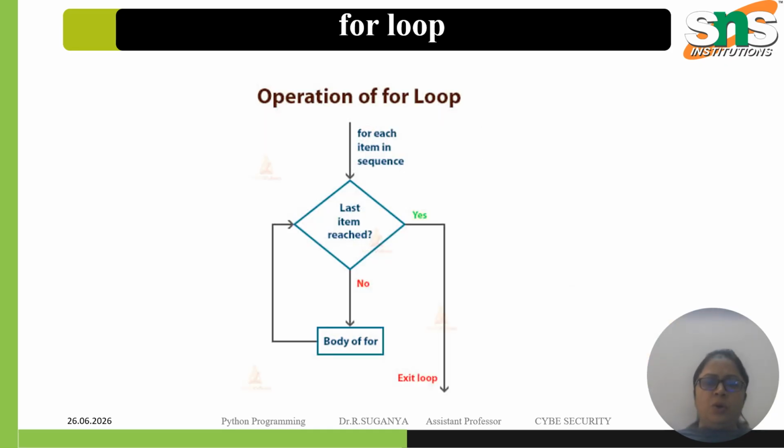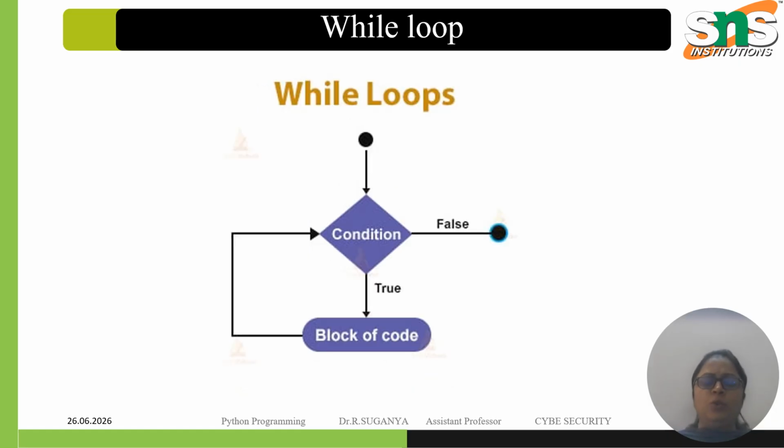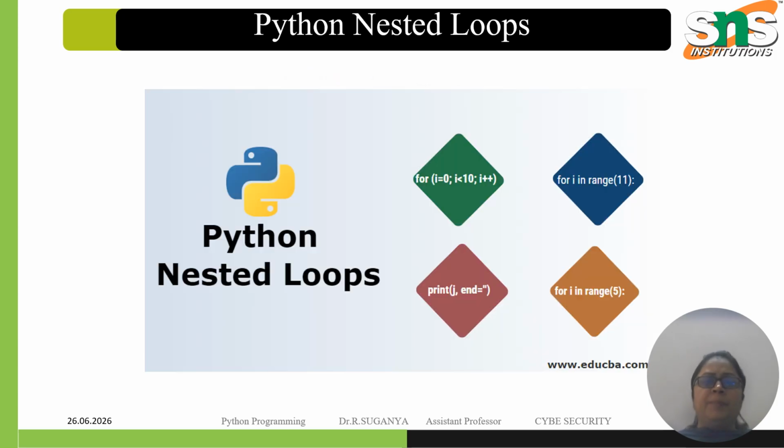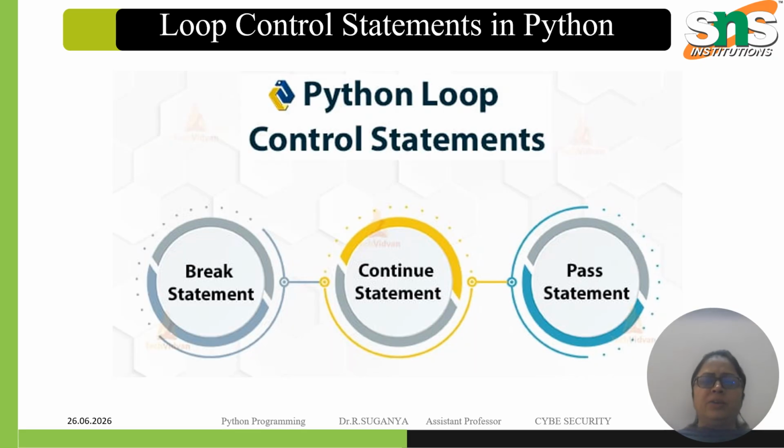In the for statement, each item will be executed in sequence. In the while loop, while some condition holds, if it is true, a block of statements is executed, and if it is false, the loop will exit. In Python nested loops, we have a for statement, for i in range, then a print statement, and again a for statement. So this is nested loops. Loop control statements can be the break statement, continue statement and pass statement.